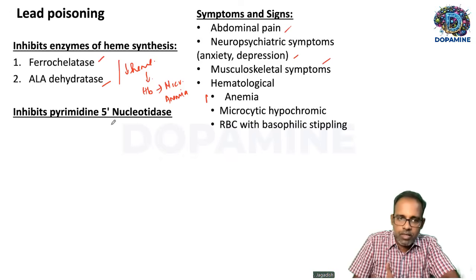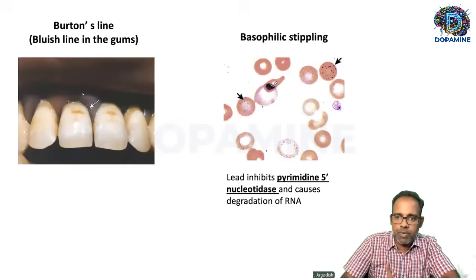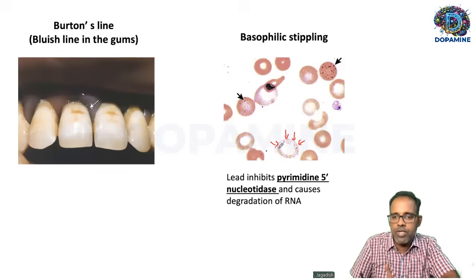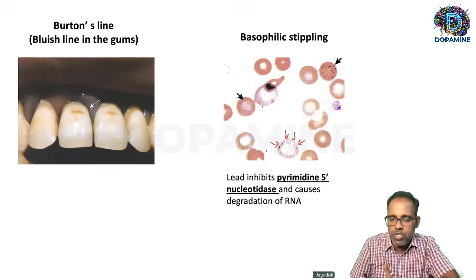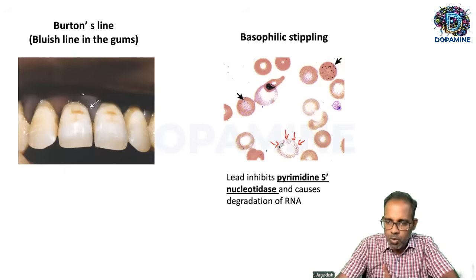Then apart from these two enzymes, it also inhibits the enzyme called pyrimidine 5' nucleotidase. When this enzyme is inhibited, RNA will not get degraded, and it can start depositing in the RBC, leading to a characteristic basophilic stippling. That is what you see here. See here, these dots are called basophilic stippling, caused due to the effect of lead on pyrimidine 5' nucleotidase.